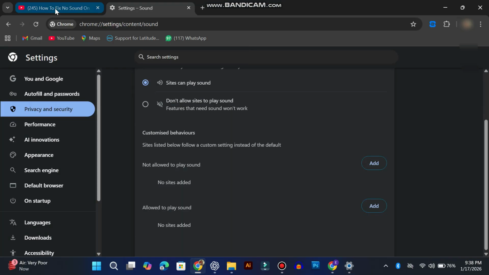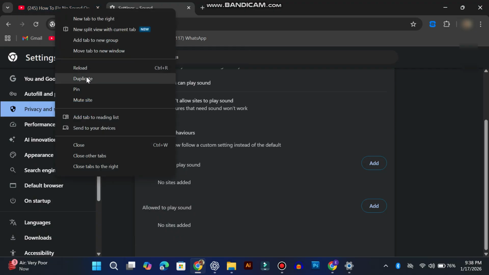If you still don't hear anything, check the Chrome tab you are using and make sure the website is not muted. You can right-click on the tab at the top and click Unmute Site if needed.